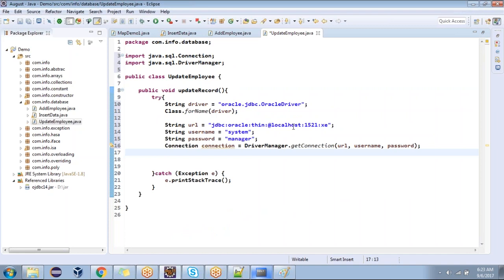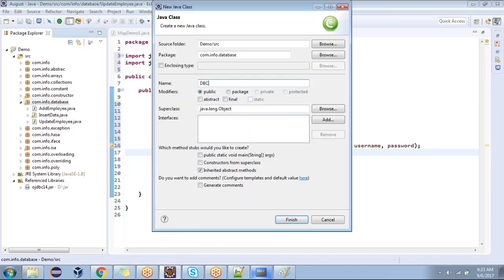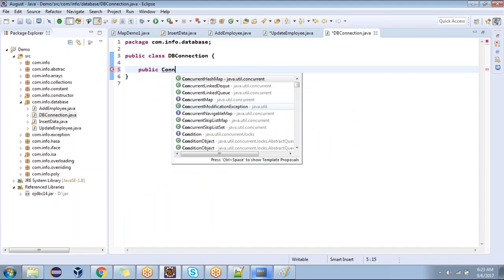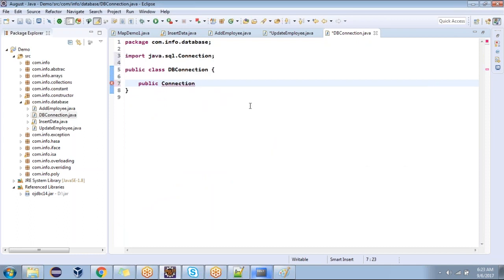Whenever you find a situation like this, write it in a separate class. Okay, look, in the database, right click, new class. My class name is DB connection. Inside it, a public method which is going to return a connection object. My method name is called create connection.